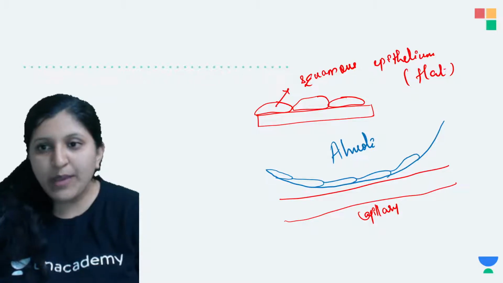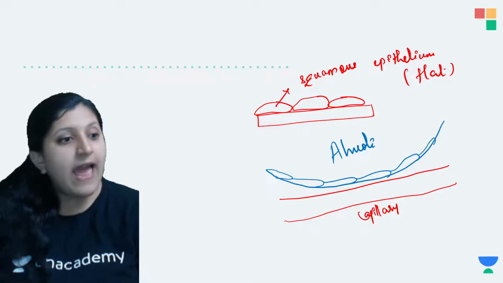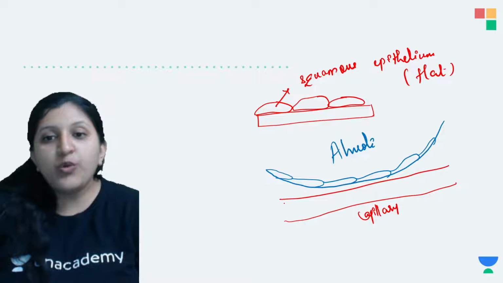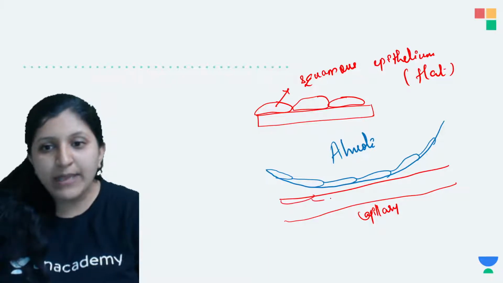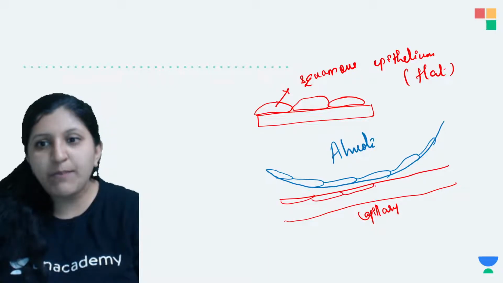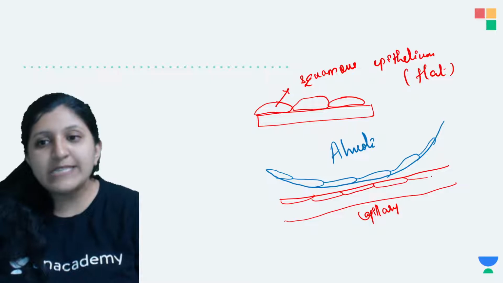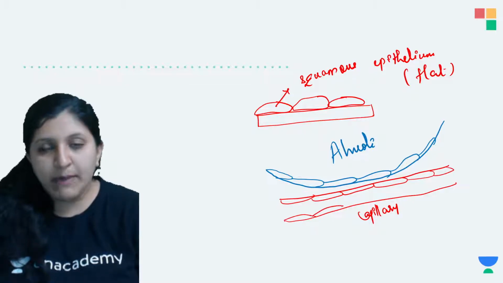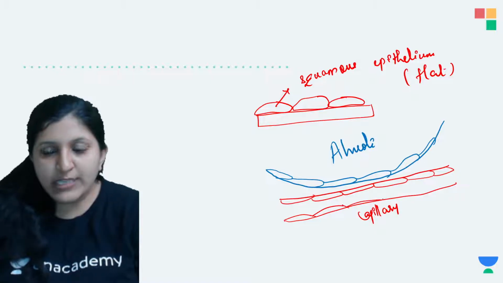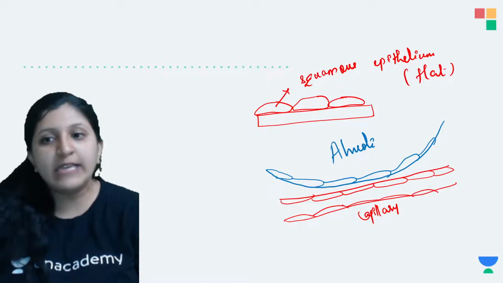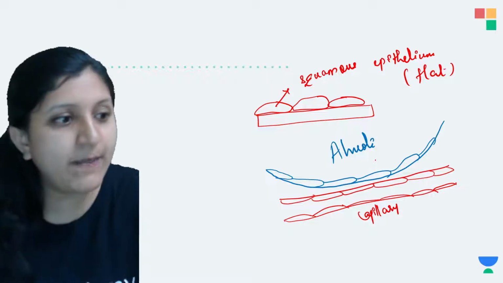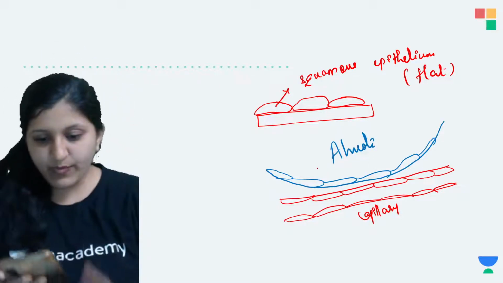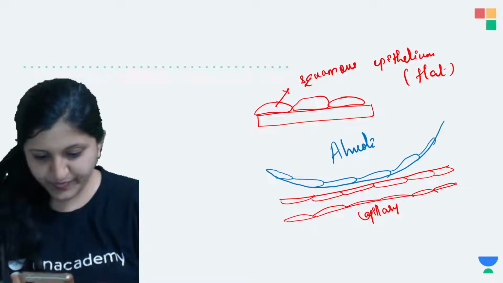Now this is a squamous epithelial tissue, and on the inner side of the capillary also you can find this squamous epithelium. So there is a squamous epithelium present on the inner side, for both of these, I mean the capillary on both the sides. So that will be having an endothelium. Since it is lining the blood vessel, we call it an endothelium. Yes, are you all understanding?